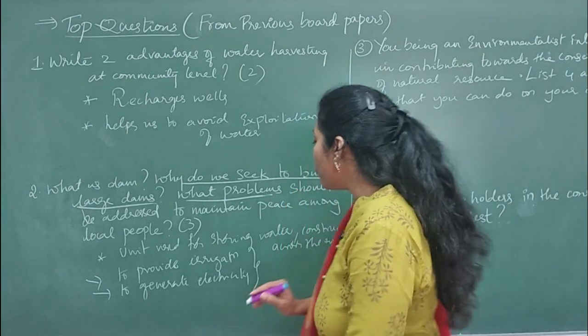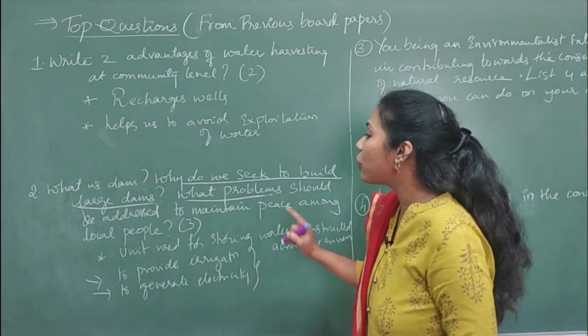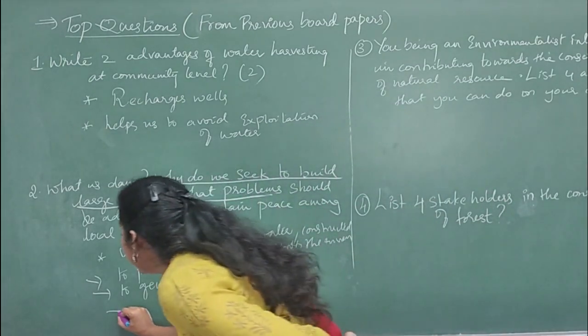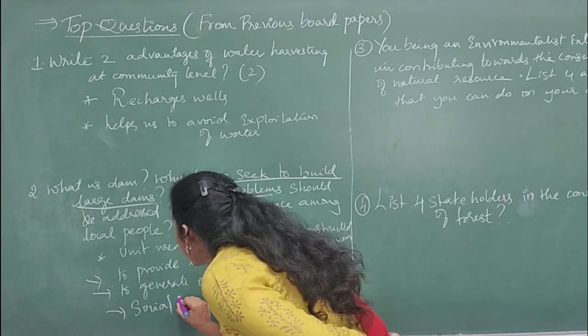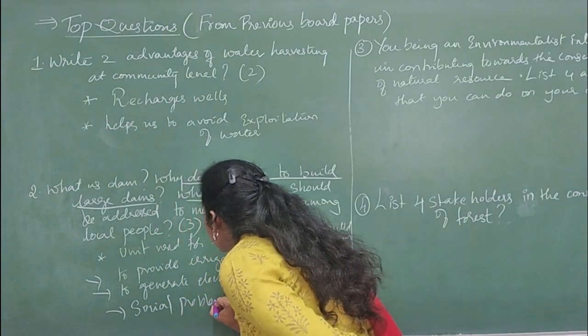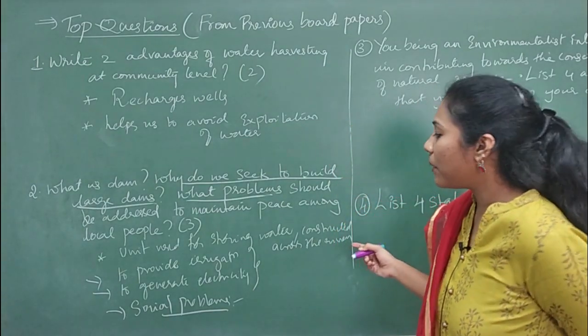Yes or no? So here, what problem should be addressed to maintain peace among local people? In the sense, you can write the social problems. Among the three problems, you can mention the social problems. And a little elaborately, you write what you mean by social problems.